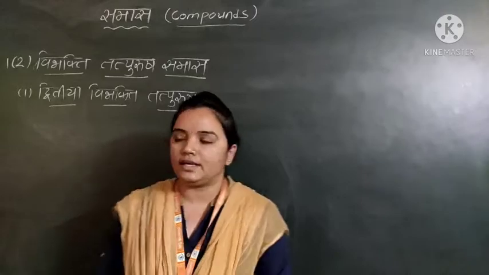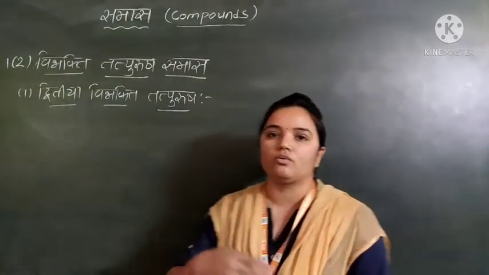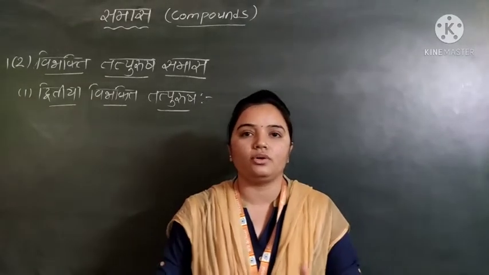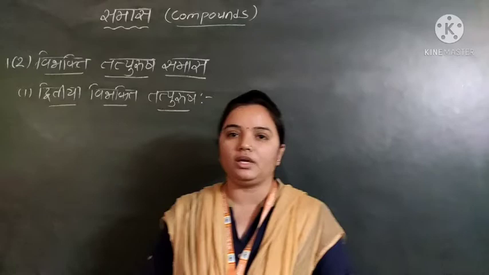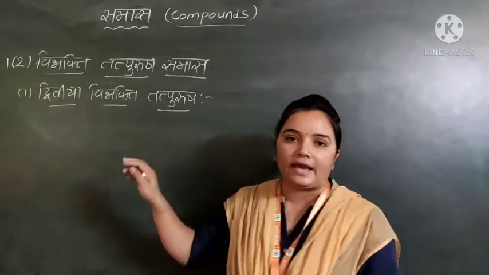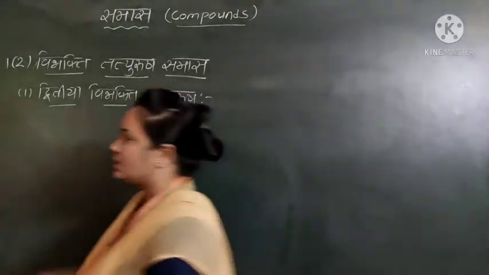So now we'll see Dvitiya Vibhakti Tatpurush Samas. What is the Dvitiya Vibhakti Tatpurush Samas? When we dissolve the word, if in the Purva Pad the Dvitiya Vibhakti is added, then that is called the Dvitiya Vibhakti Tatpurush Samas.